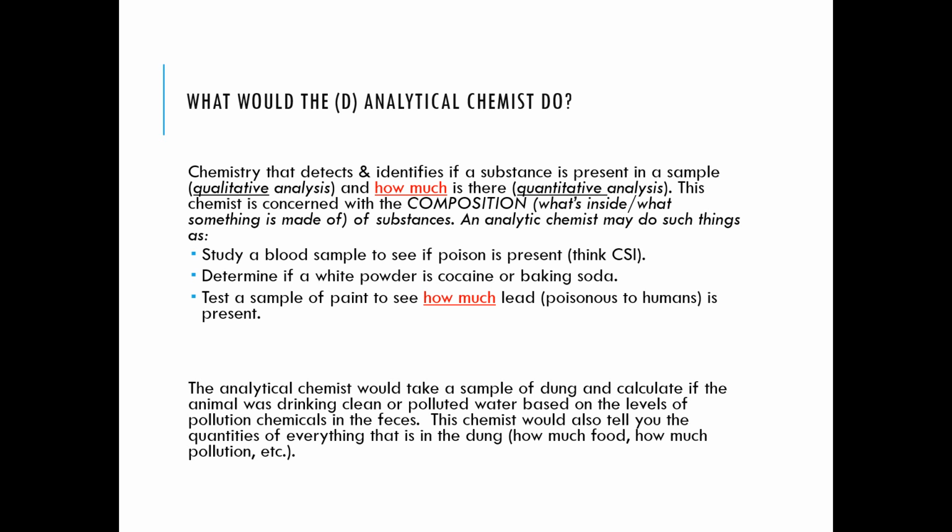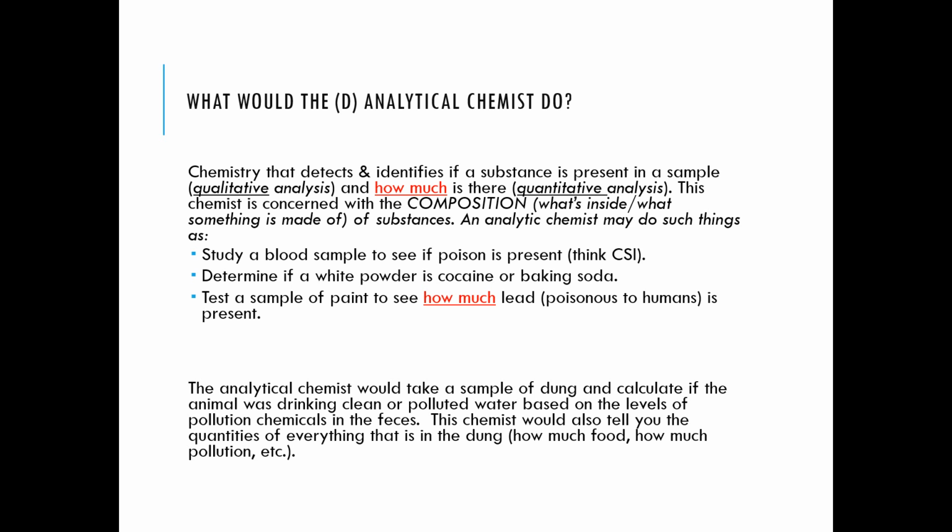So the analytical chemist would be dealing with the composition mainly, how much of a substance is present and what substances are present. In this case, the analytical chemist would take a sample of dung and calculate if the animal was drinking clean or polluted water, based on the levels of pollution chemicals in the feces.